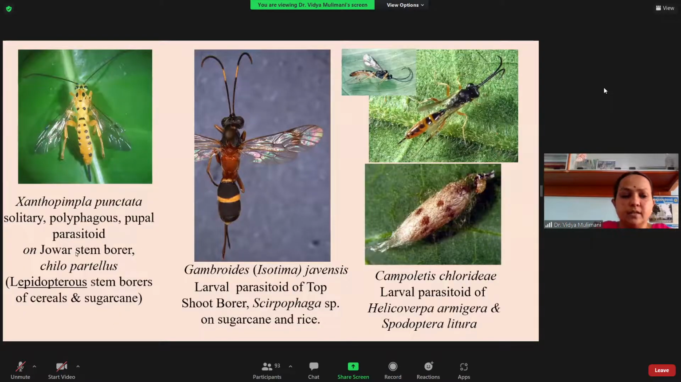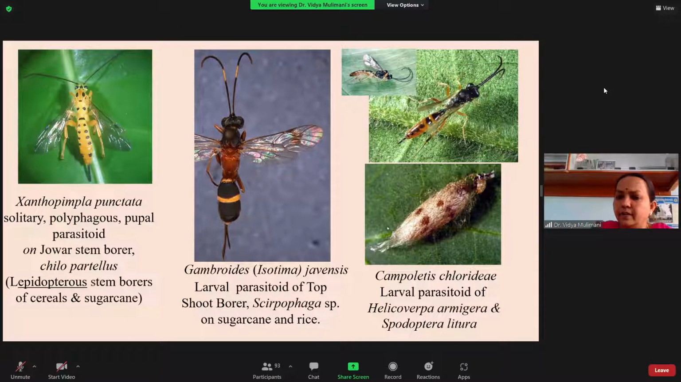Here I am giving you the common examples you have to remember. This is common, you get it in nature. That is Campoletis chlorideae. This is a larval parasitoid, mainly attacking Helicoverpa armigera and Spodoptera. If you find such kinds, these are very common.